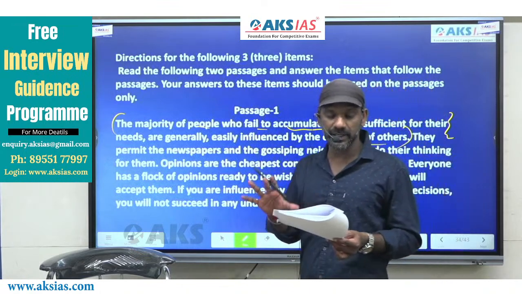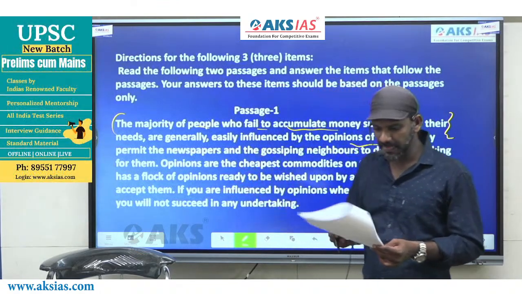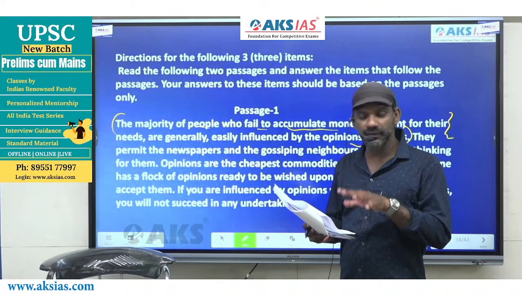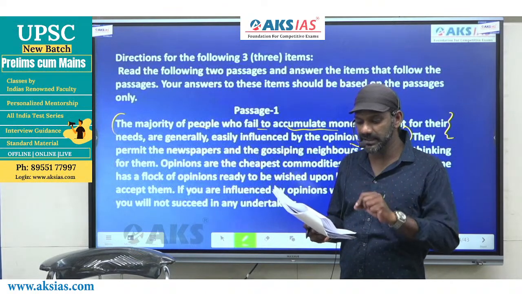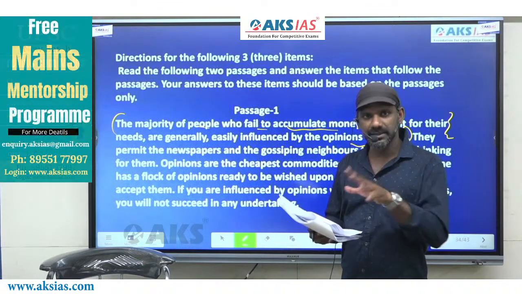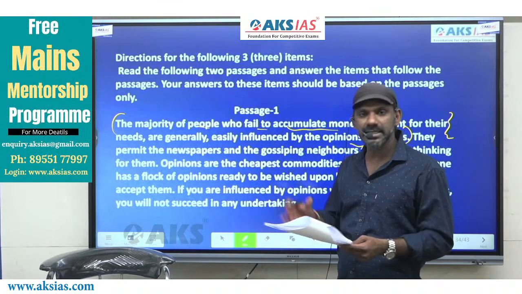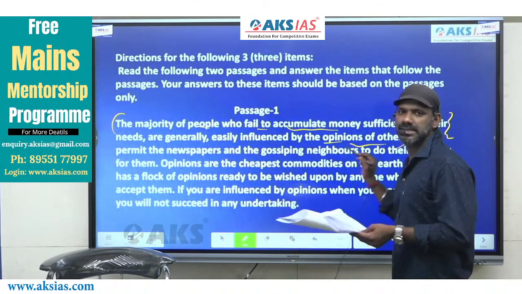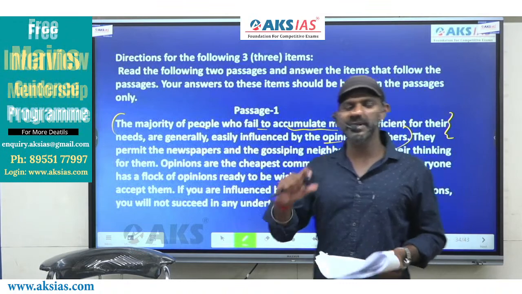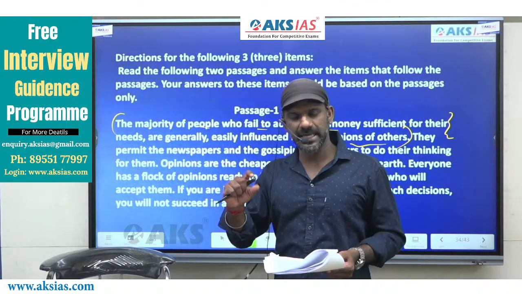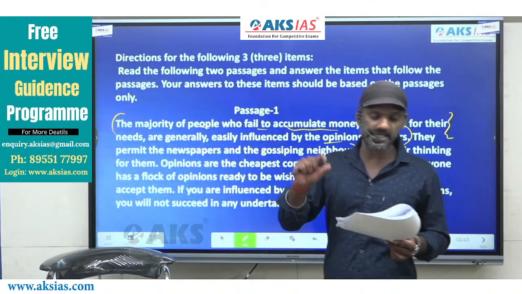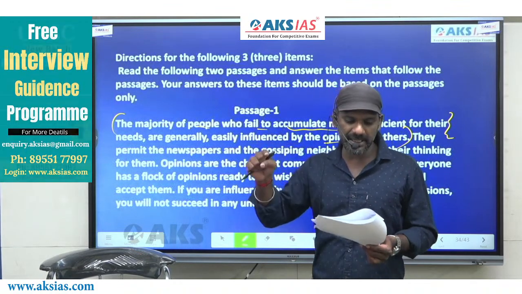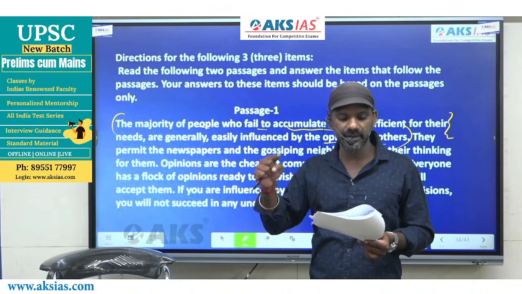And among the people who fail to accumulate money for their needs, the majority of those people are generally influenced by the opinions of others. So people fail to accumulate money for their needs, right? And from the people who fail to accumulate money for their needs, the majority of those people are generally influenced by the opinions of others.